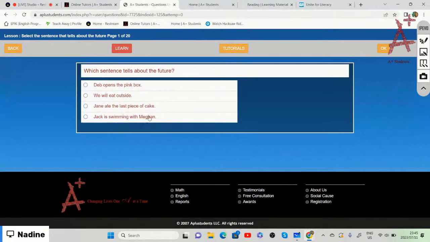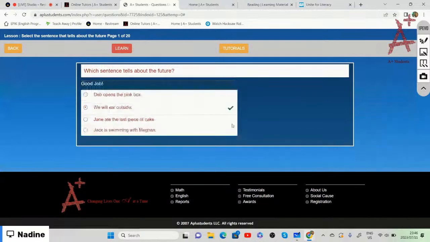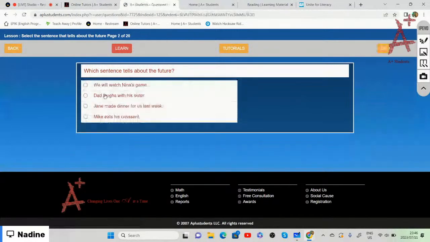We need to choose the correct sentence that tells us about the future. All right, so we're going to choose the second option, which is we will eat outside, because will in front of the verb eat tells us about something that must happen. So if you have that, then well done.